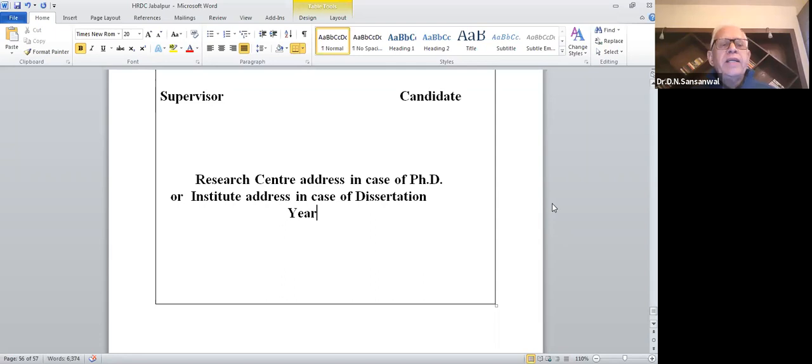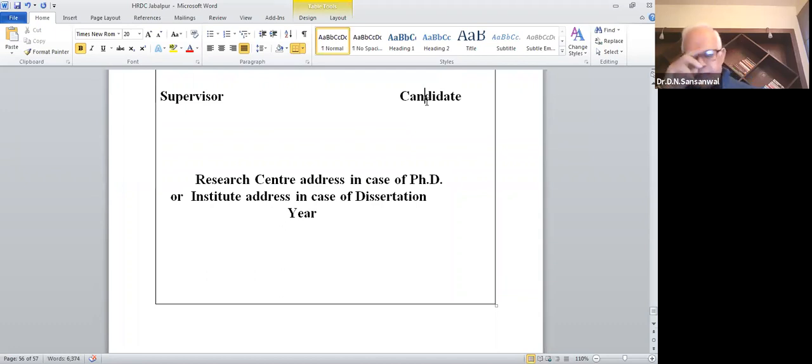Okay, and your supervisor's name should be there and his signature must be there. Here, the candidate's name and the candidate's signature should be there. And please, when you are getting the signature, it is always advisable to request the supervisor to write the date, the month and the year. If it was 18th January, then 18.1.2021.